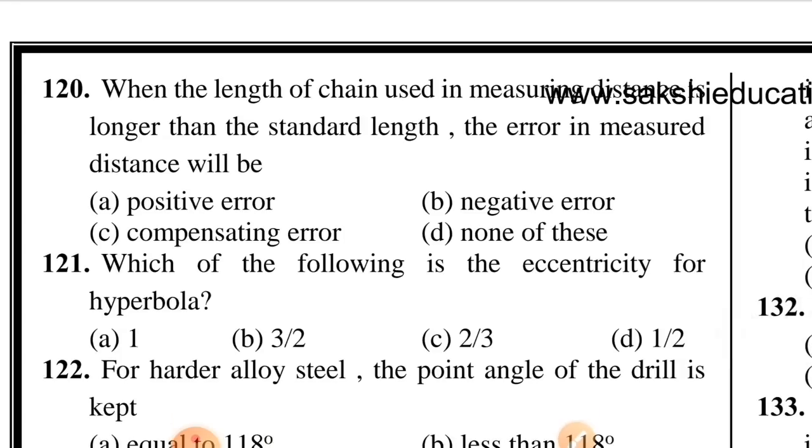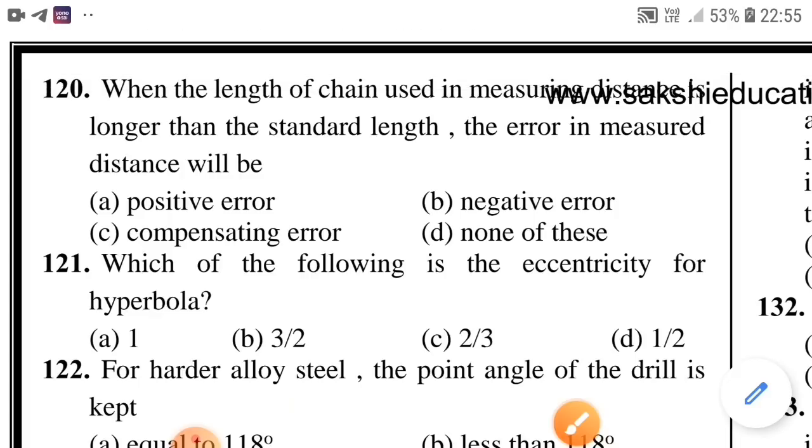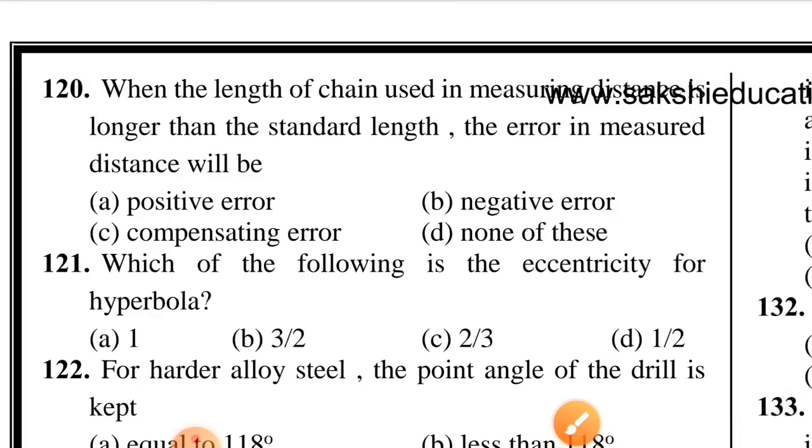Question number 120. When the length of the chain used in measuring is longer than the standard length, the error in measured distance will be. Option B is correct, negative error. Question number 121. Which of the following is the eccentricity for hyperbola? Option B is correct, 3/2. So for hyperbola, eccentricity is always greater than 1.